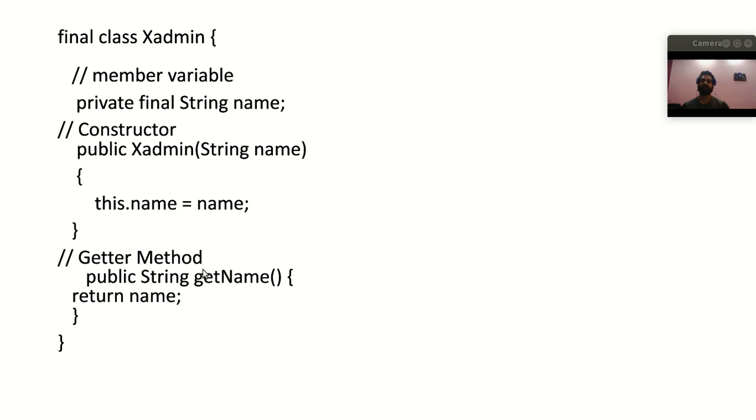And also here I have only provided a getter method, not a setter method, in this class. The getter method can be used to access this particular member variable. So this is basically an immutable class, right? Once the object is created and the values are initialized, it cannot be further modified, right? If we try to create another object of XAdmin, then it is going to create a new object, right? So this is the example of the immutable class.